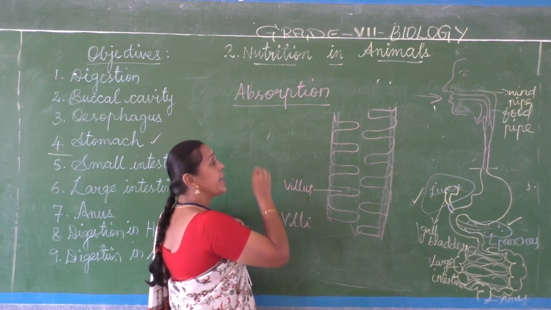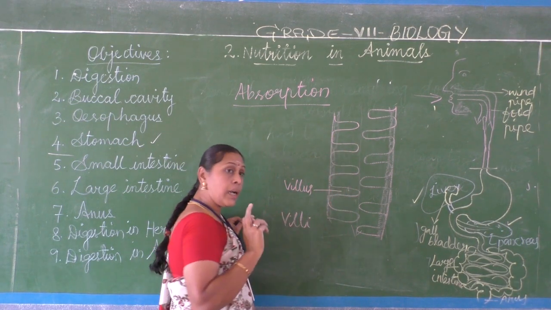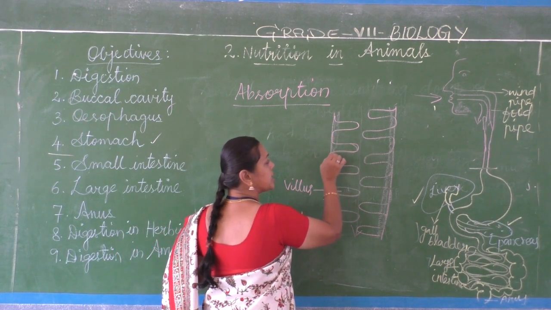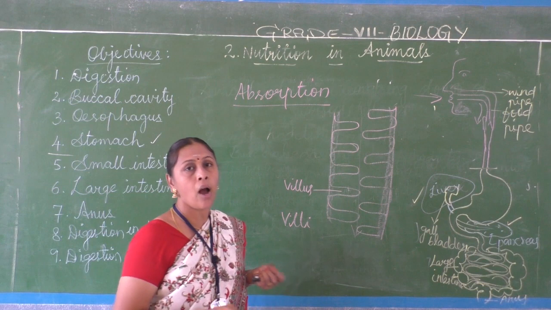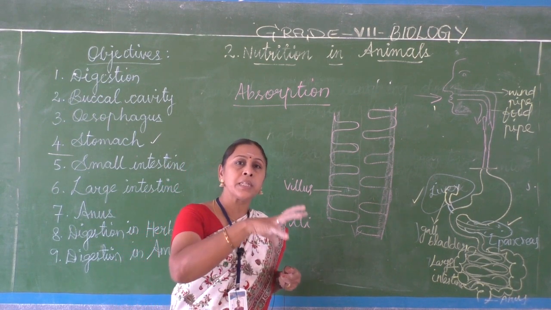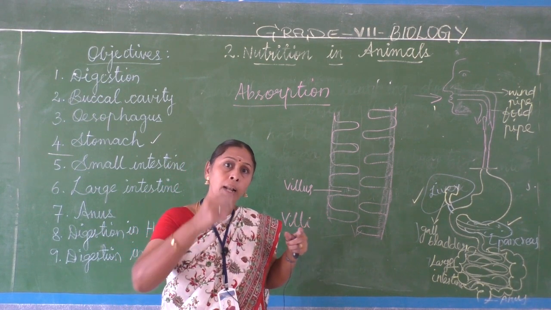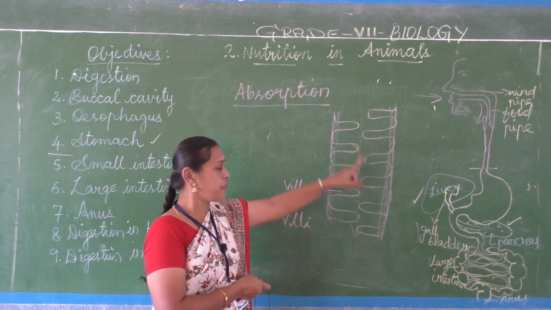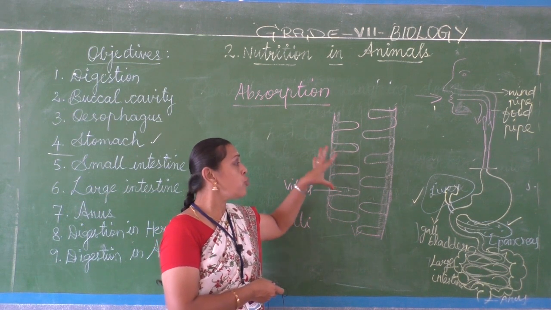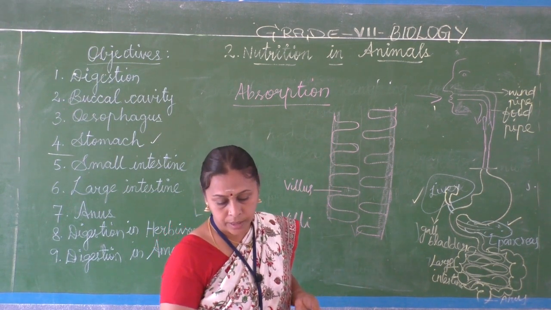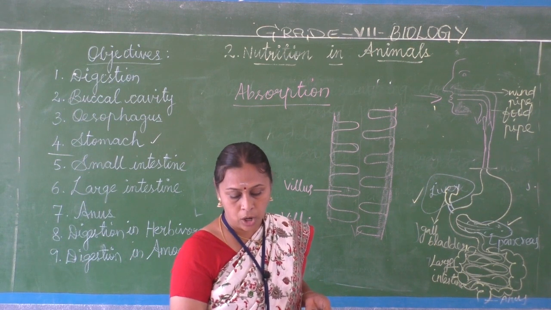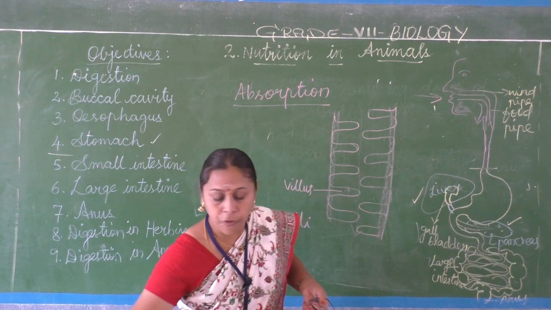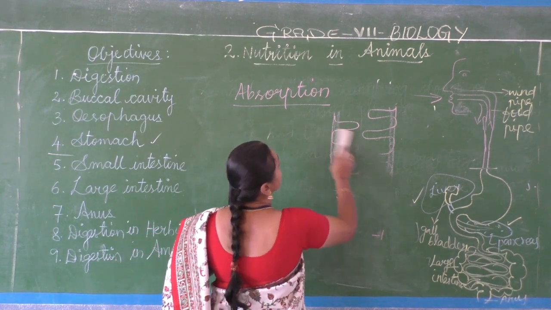So when the digested food passes through the small intestine and the nutrients are absorbed through the villi, it increases the surface area. Already it is a long coiled tube, and the villi increase the surface area of the small intestine to absorb the nutrients, so a lot of nutrients will be absorbed. It is a finger-like projection in the wall of the small intestine through which the digested food will be absorbed. Next, from the small intestine, the food will enter into the large intestine.